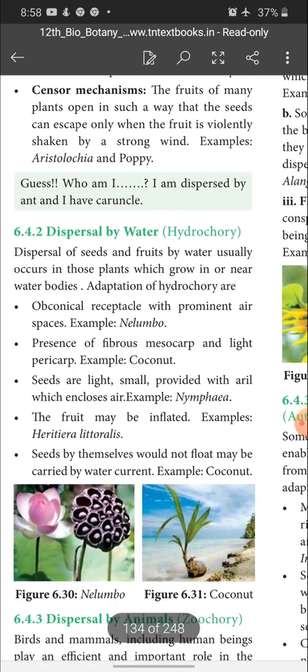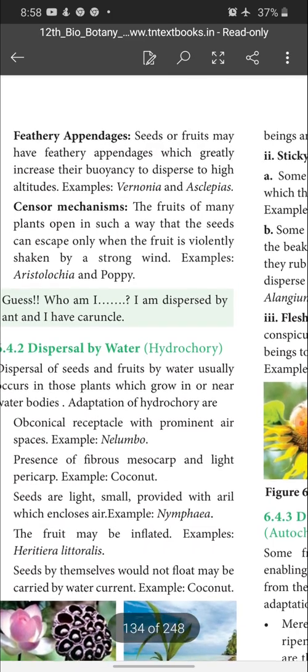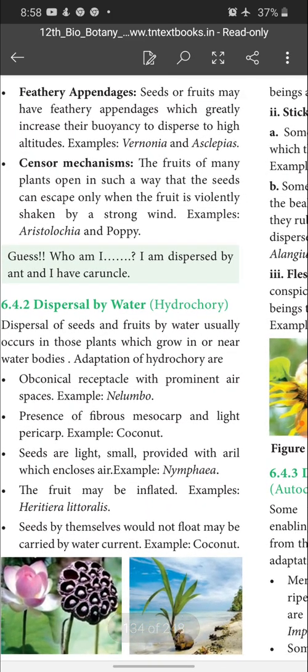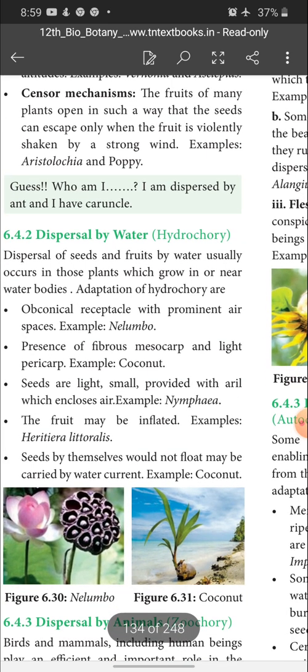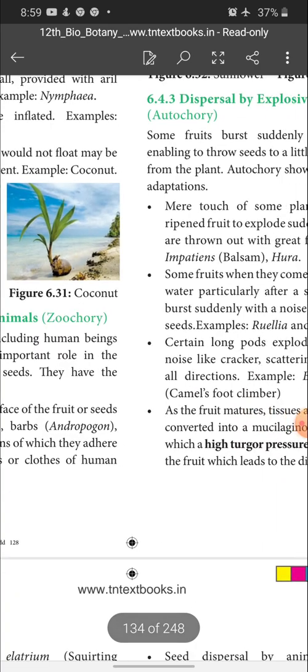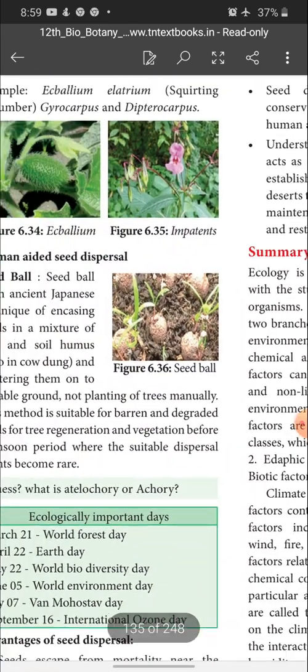Same thing you see, children, see the other examples, please go through. What are the various adaptations they have for the dispersal by wind, that is feathery appendages, censor mechanism, and next, dispersal by water is called hydrochory. How seeds are dispersed by water, and with the example what are the adaptations it has, dispersal by animals and dispersal by explosive mechanism. All, please you see to it, children.